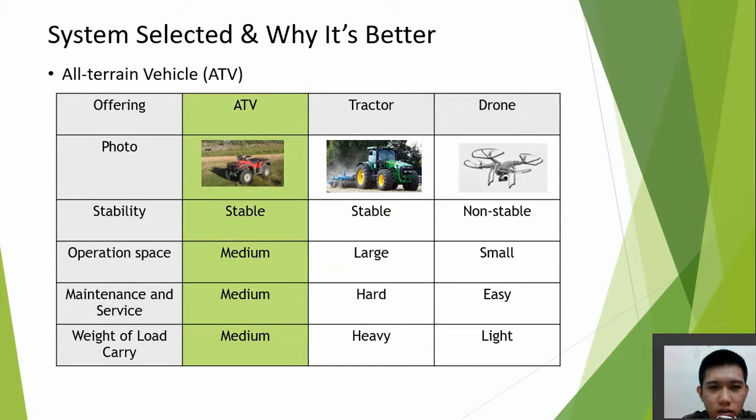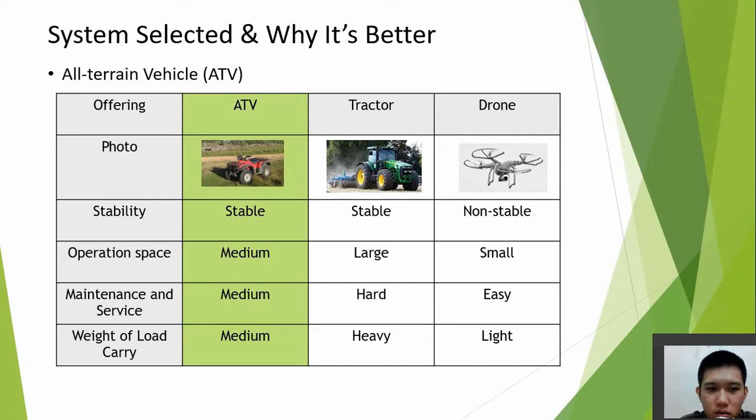The ATV is selected compared to the tractor that is commonly used in the agricultural activity and a drone with the high technology. From the table, we can see that the stability of the ATV and a tractor is more stable compared to a drone due to their four-wheel design.